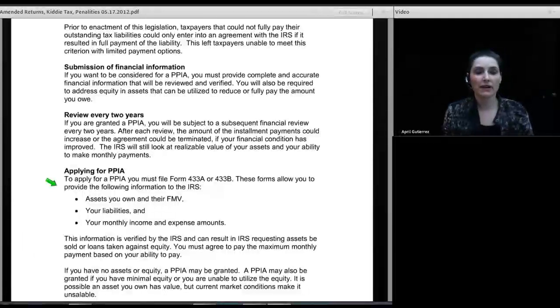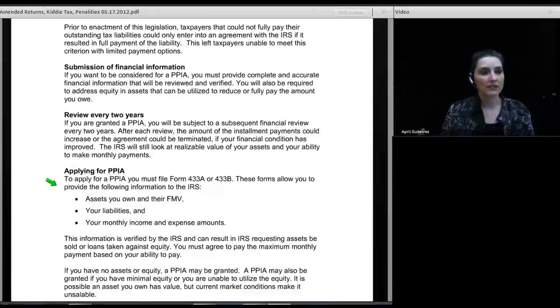If you can't afford to pay them anything, and it's obvious you're not going to have anything for quite a while, they can actually put you into something called uncollectible status. While you're in uncollectible status, they can still put liens on your assets. They'll still be showing on credit agency reports that you have a lien, but they're not going to be harassing you. They're not going to be sending collection agents after you. They're just going to leave you alone, and the interest will continue to accrue.